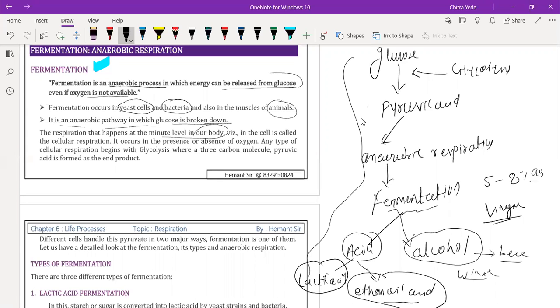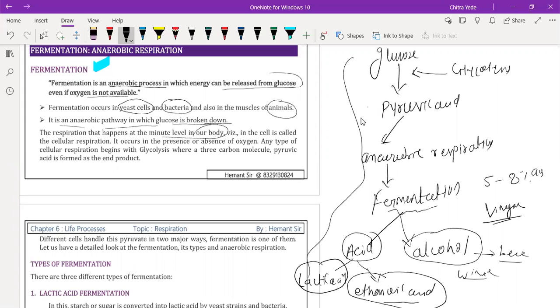But oxygen needs to be supplied all over the body, so in that particular region the oxygen is not supplied enough. So due to the lack of oxygen, those muscles start performing anaerobic respiration. During anaerobic respiration lactic acid is formed, and that lactic acid accumulates in our body. Due to that lactic acid, we are feeling tired.